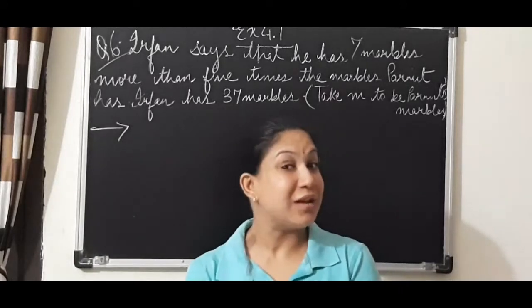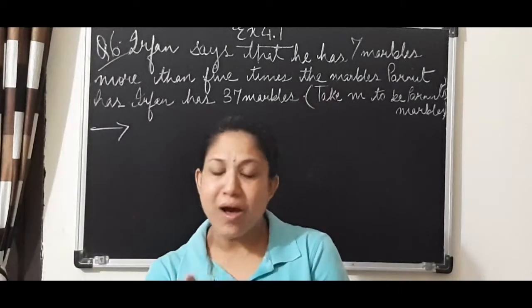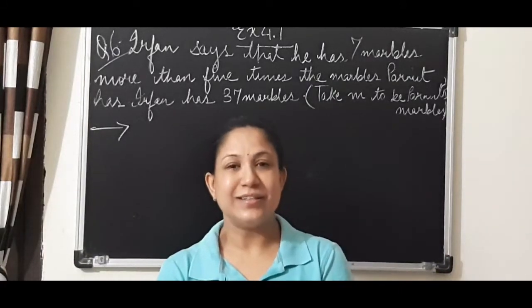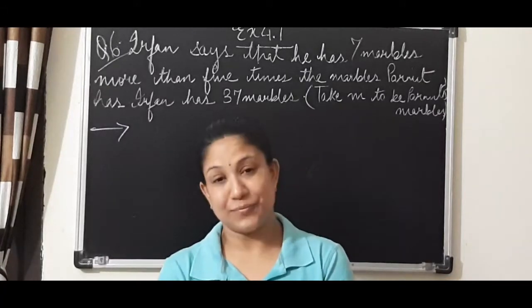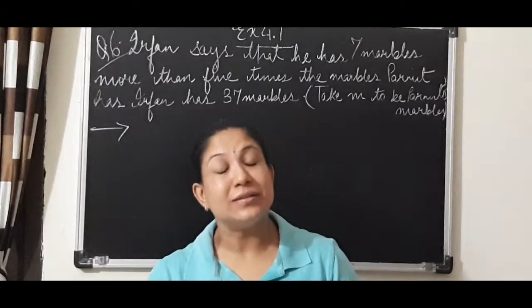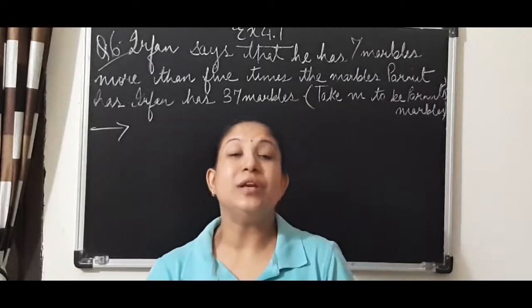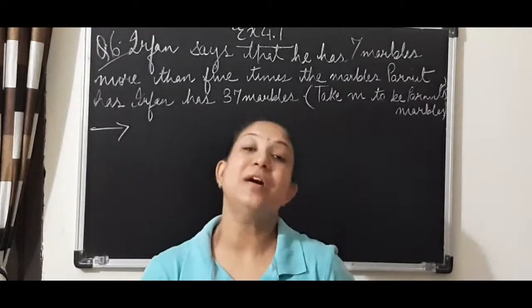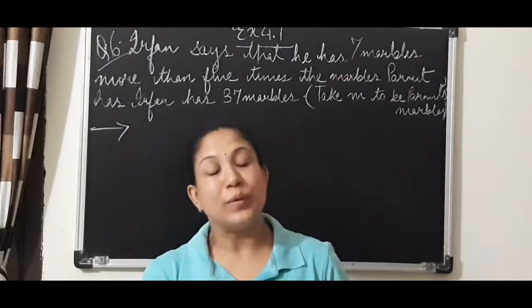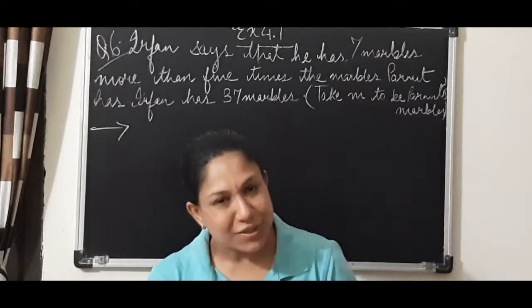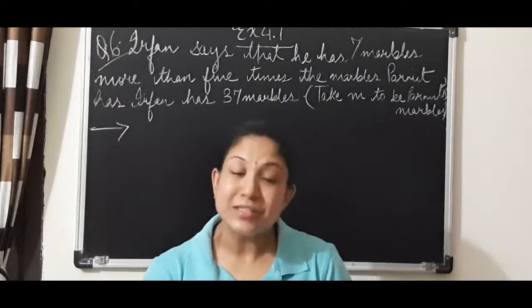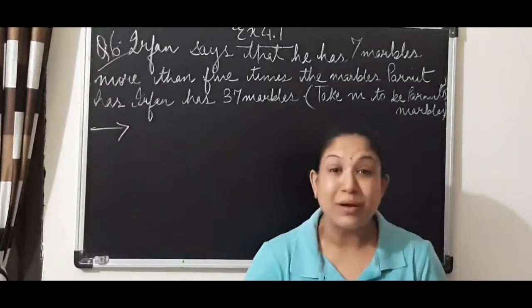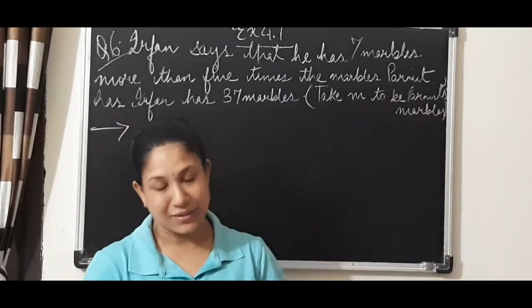Or somebody must have also said, you are half our age. Why in mathematics do we need to go through these types of questions? Are these questions of any other subject? No. These types of questions are very much based on mathematics.